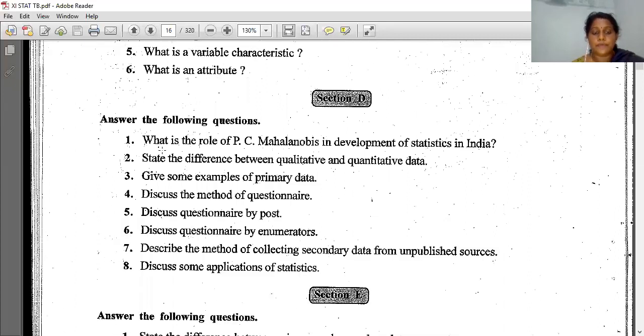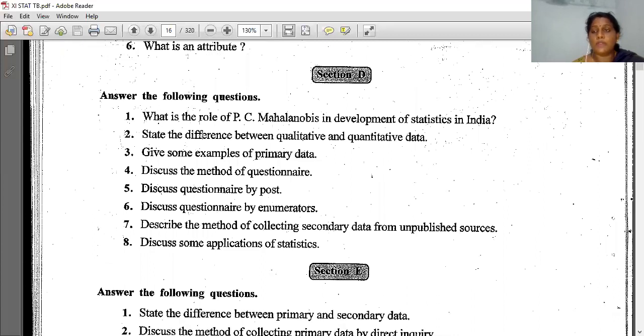Now section D. In this, what you have to write, I will tell you. Now, second question you have to write: difference between qualitative and quantitative data. Third question, examples of primary data. Fourth question, method of questionnaire.